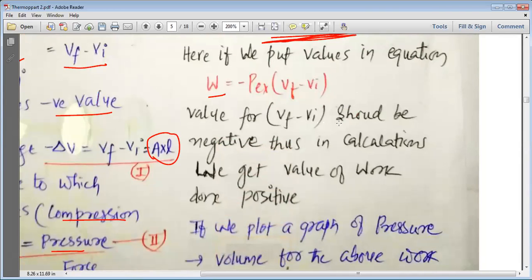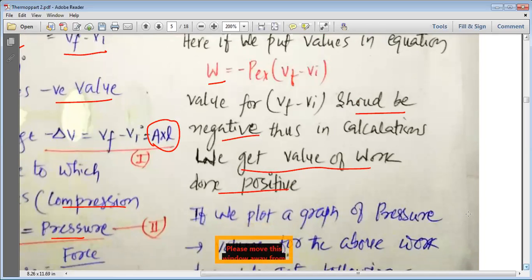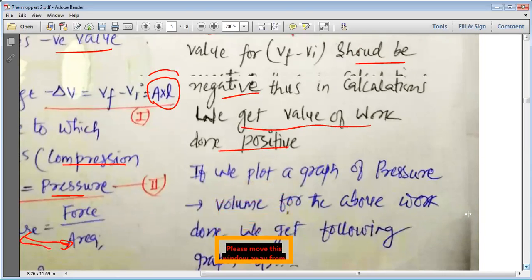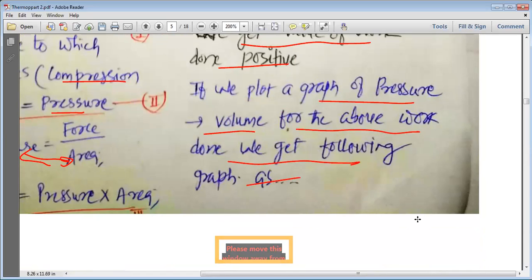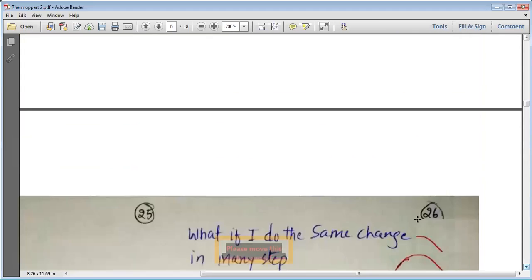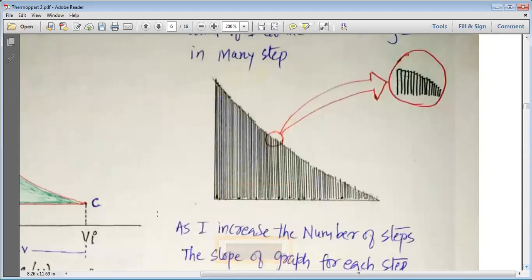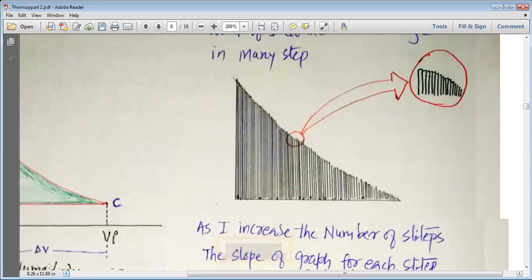The value of V final minus V initial should be negative, and thus in calculation we get the value of work done positive. So if we do some problems, we will find that the work done should give a final value which is positive. If we plot a graph of pressure versus volume for the above work done, we get the following graph.